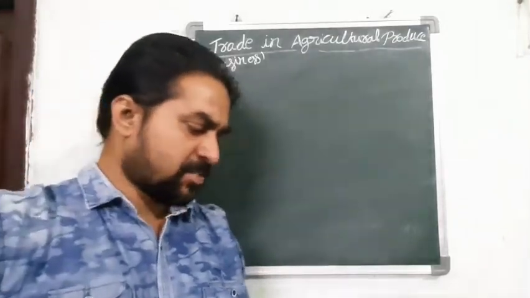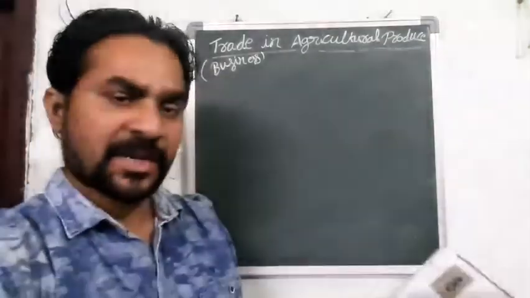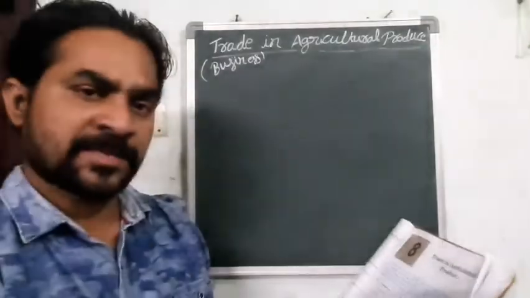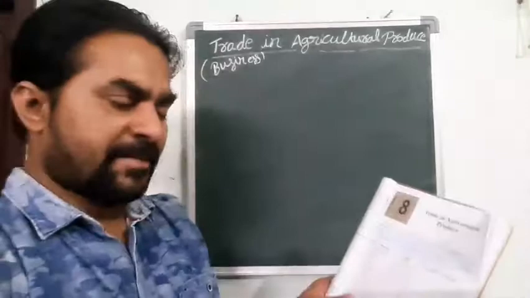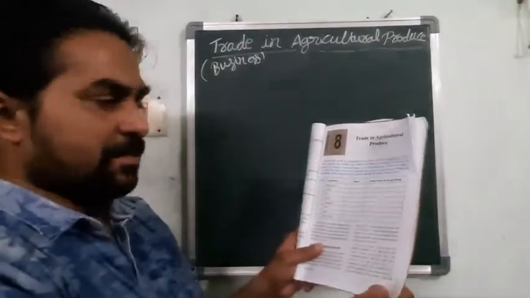In your textbook, there are different types of products, and they gave a table. Everyone should write this one, page number 65.